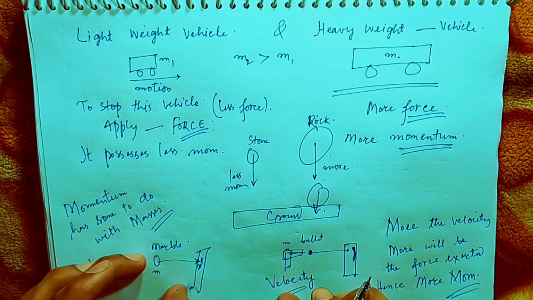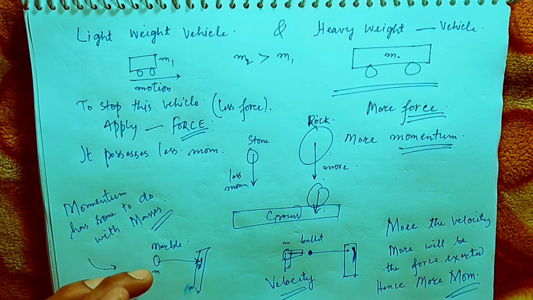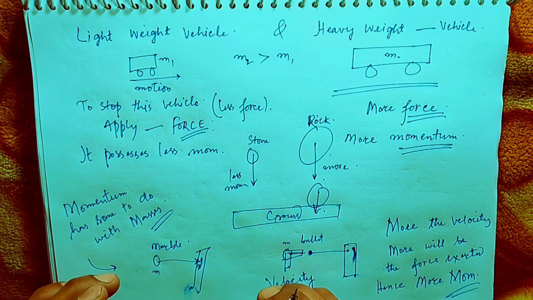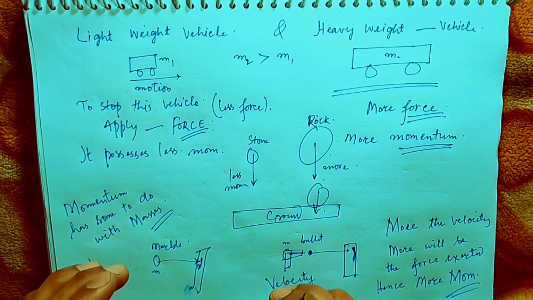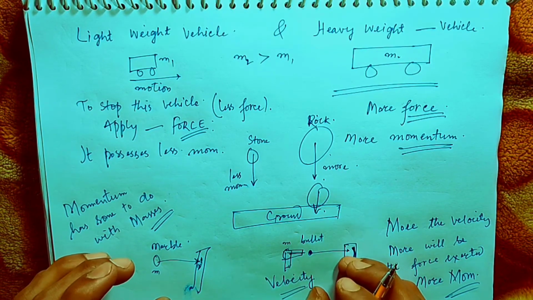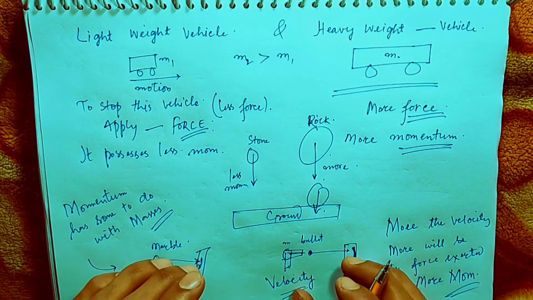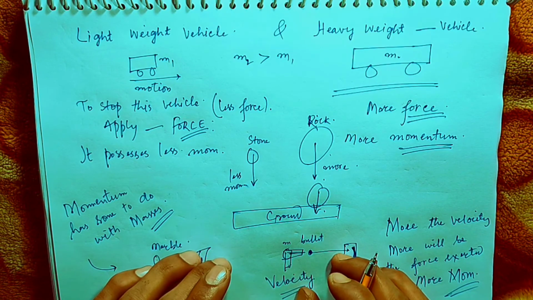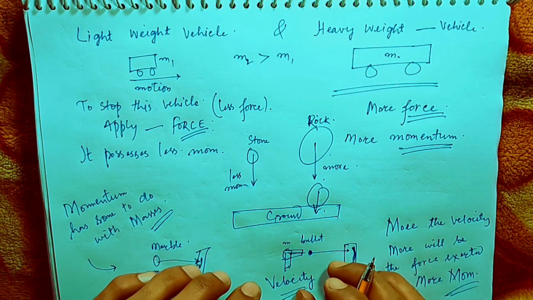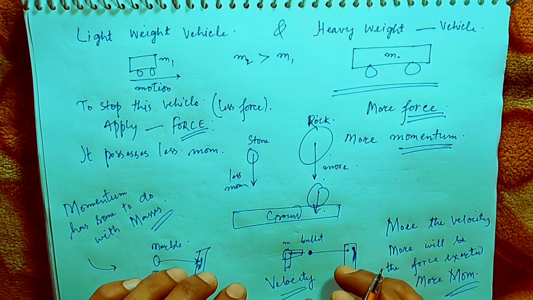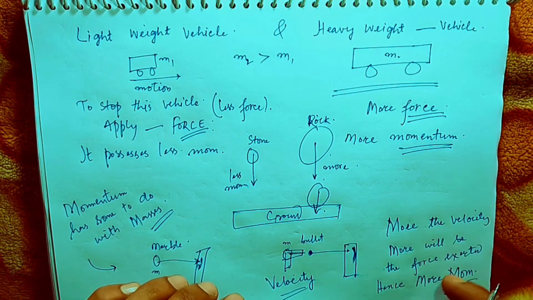Fine. In the case of the marble, it is moving with much lesser velocity, so it will be possessing much less momentum. But the bullet will be possessing much more velocity, so causing much more damage to the wall. That means it is possessing much more momentum because it is exerting much more force on the wall.